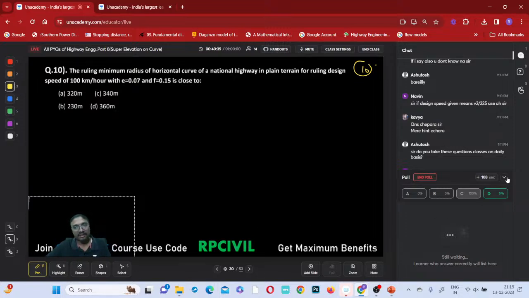Very flat curve means the radius is very large. If the radius is beyond that, a very large value, then sometimes you need not provide super elevation. Only camber you can provide. That is by default towards the center, correct? But here curve is mentioned, so you consider only a normal curve. No special conditions. Normal curve with super elevation is towards the outer edge only.